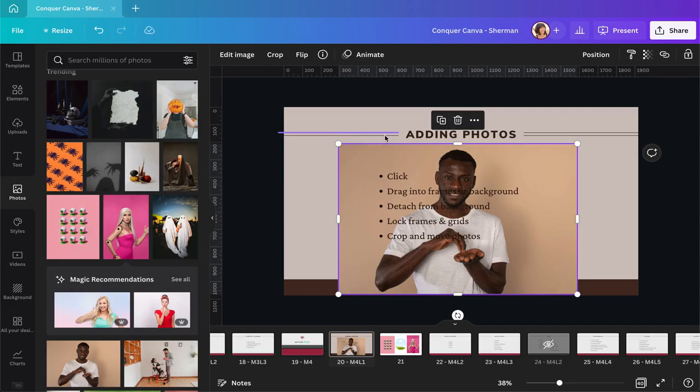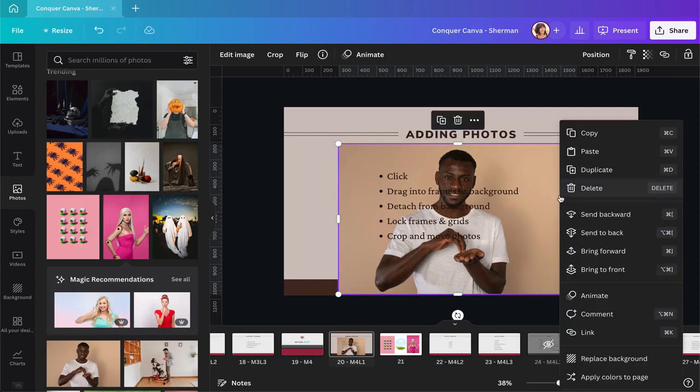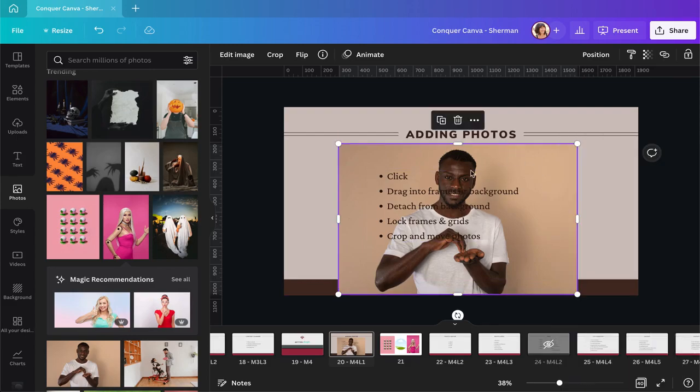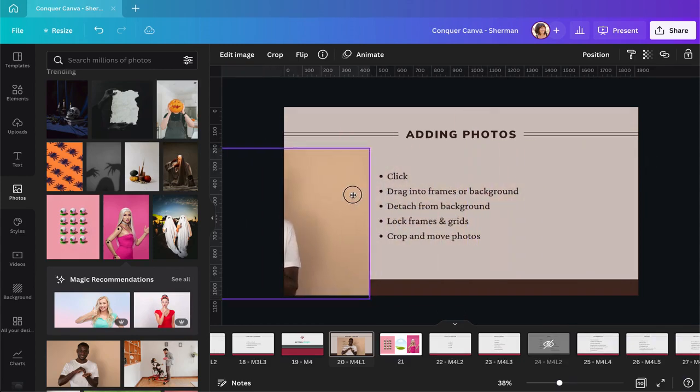It will change the font colors and the background colors and all the other elements to match the colors of this photo, as you can see.